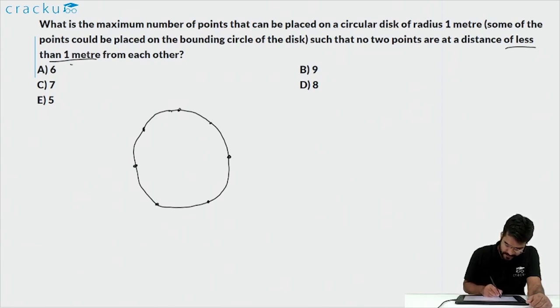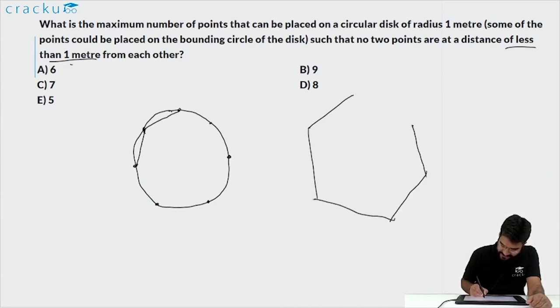So this will be 1 meter, this will be 1 meter. So this will basically be a hexagon where each one of them is 1 meter away from each other. And you can also put one additional point which is at the center.